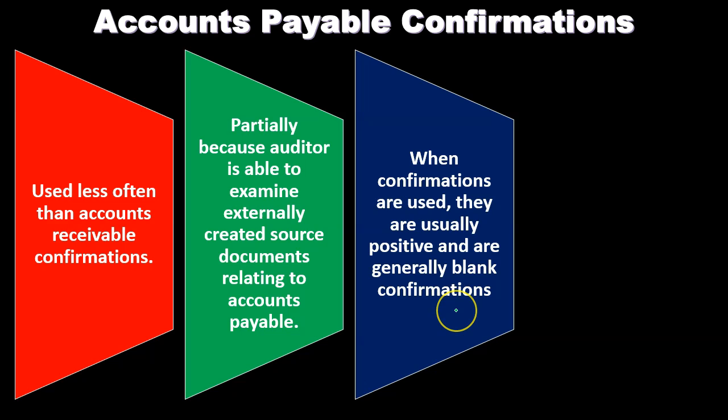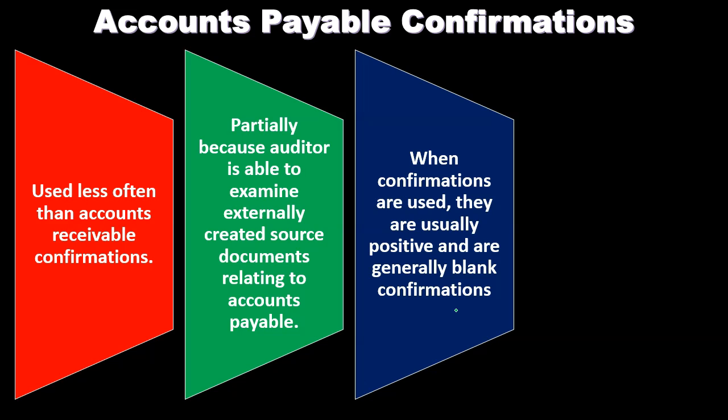Now, notice that a lot of times when we think about these confirmations from the accounts receivable side of things, the person that receives it, if you're talking about receivable confirmations, is the person owing the company that we're confirming the money. And therefore, they have less incentive to be cooperative there. They might see the thing and not want to deal with it, or say that they don't owe the company money at this point in time.